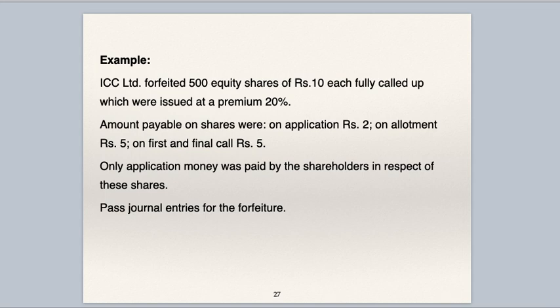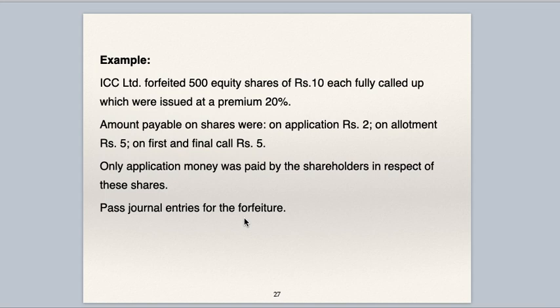We'll see one more example. ICC Limited forfeited 500 equity shares of 10 each fully called up, which were issued at a premium of 20%. Amount payable on shares was application 2, allotment 5, first and final call 5. Only application money was paid by the shareholder in respect of these shares.